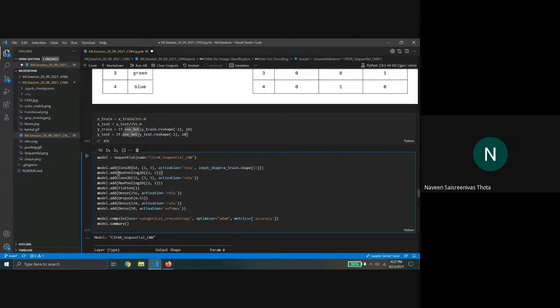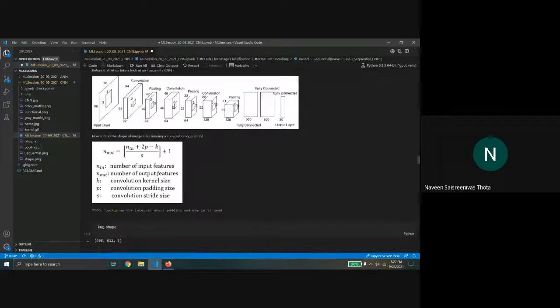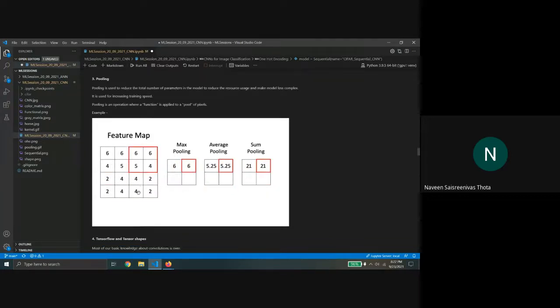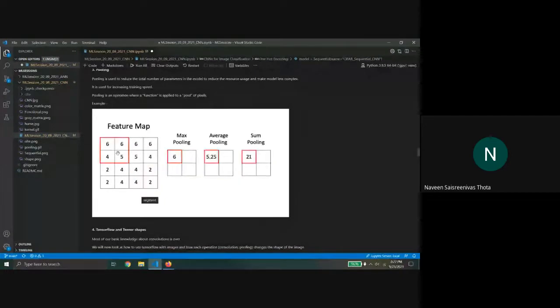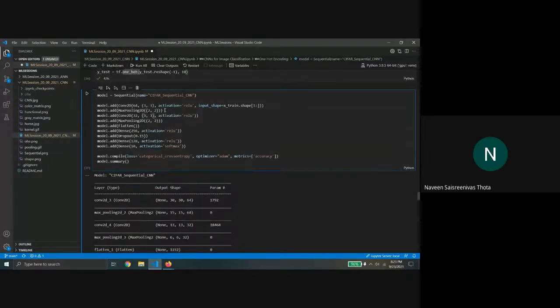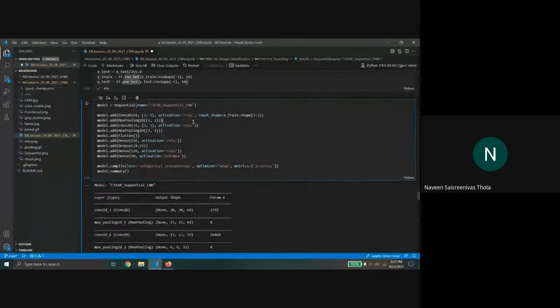And then we next add the max pooling layer. The max pooling layer is also something which we saw last time. So this is something like this. In this we can give the size of the pooling, this red box is the size of the pooling. And then we can say it's max pooling, so this takes the max value. And so max pooling is also done. And similarly, Conv2D again, this time with 32 filters and the same kernel size.